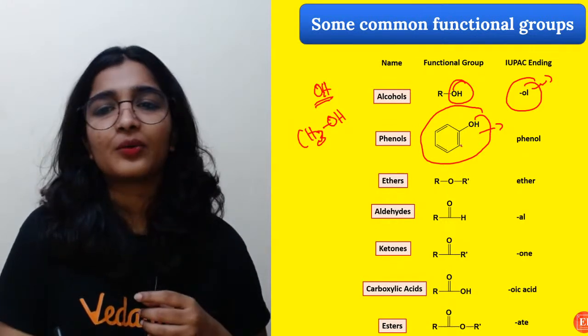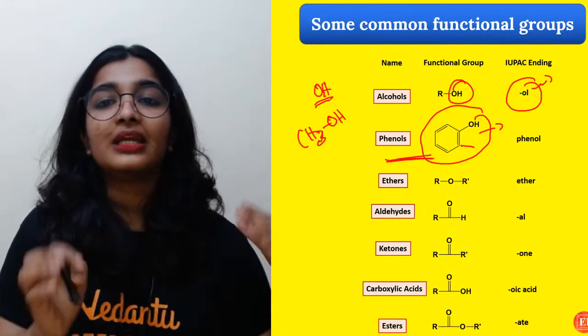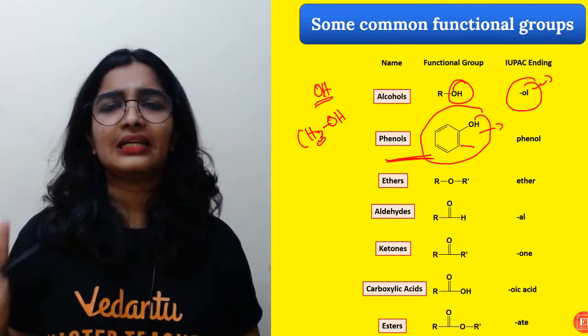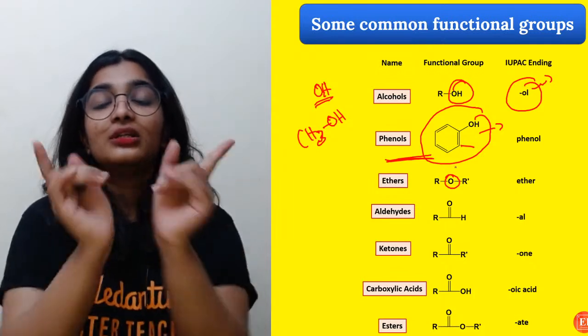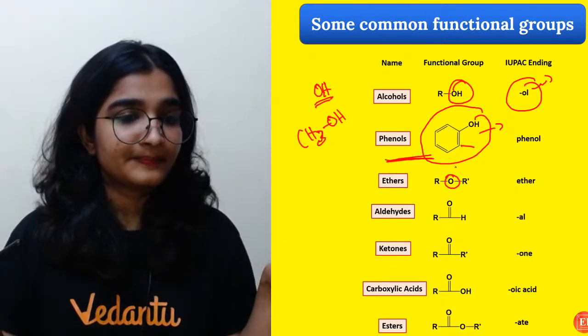You can add some substituents here and all that. Right now we won't be studying these aromatic compounds. That is basically phenol. You should know what exactly phenol is. And ether: see, this oxygen is linked to the other carbon groups.